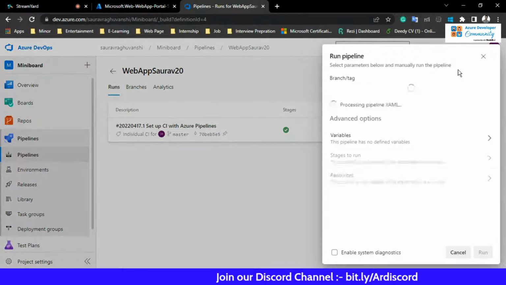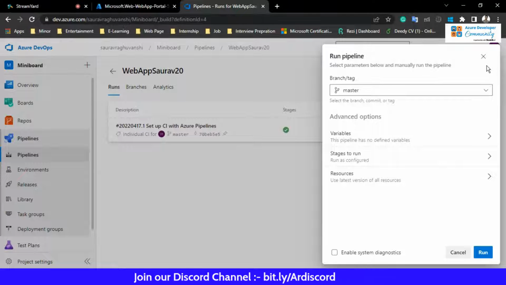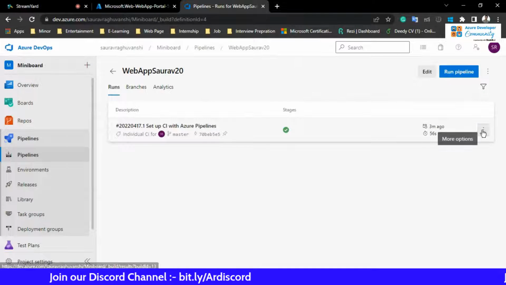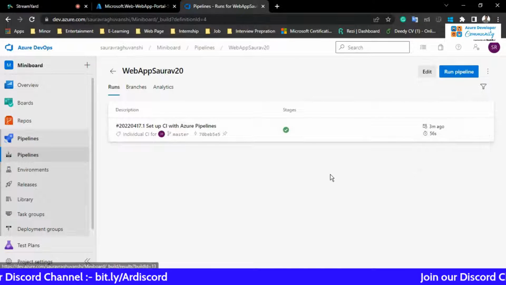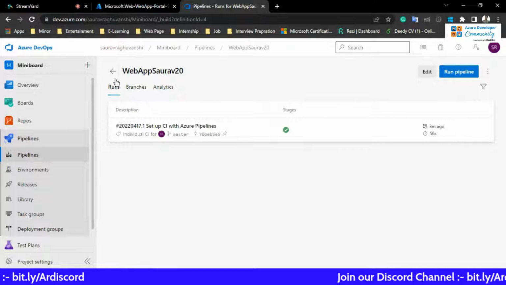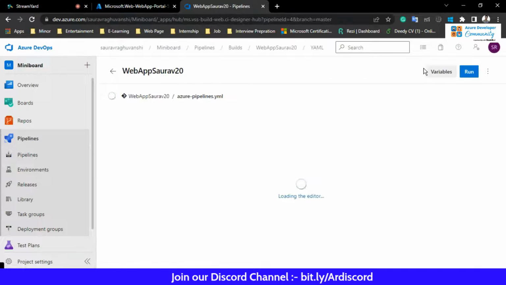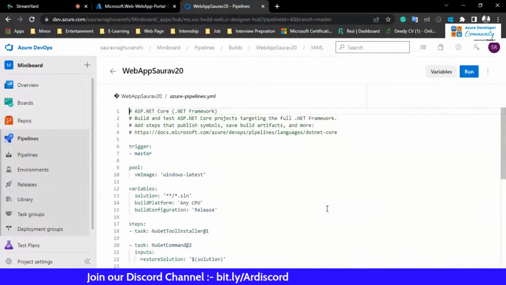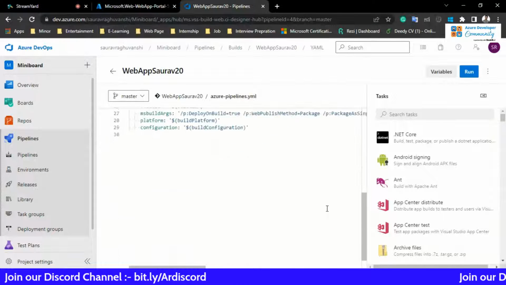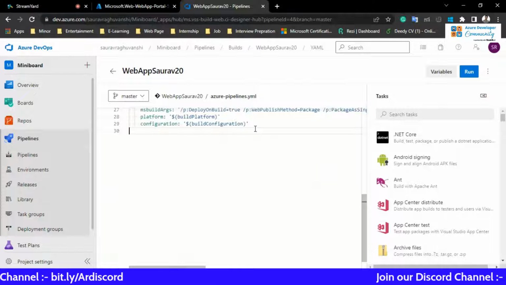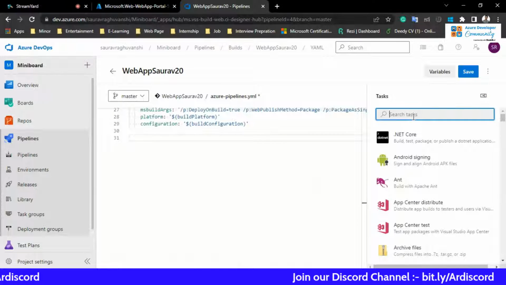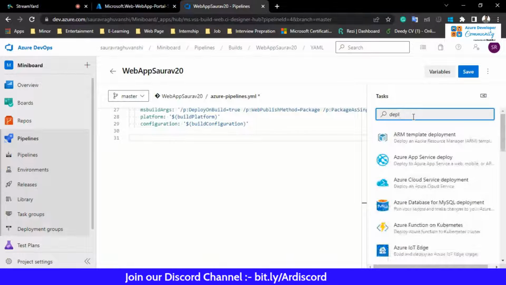Now what we want to do in this pipeline itself is launch the artifact, right? Because we want to create this pipeline as a package, the application that is deployed, so that we can use it for the deployment of our application. So what I'm going to do is search for artifact.